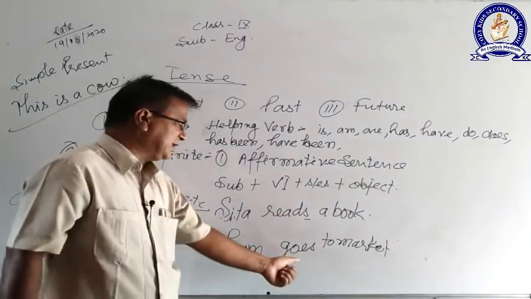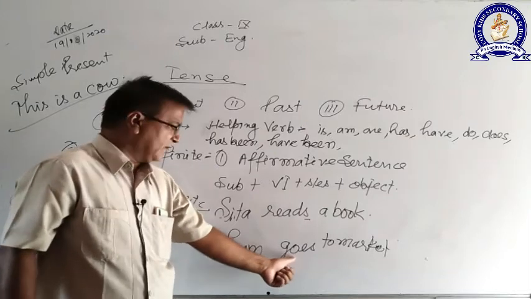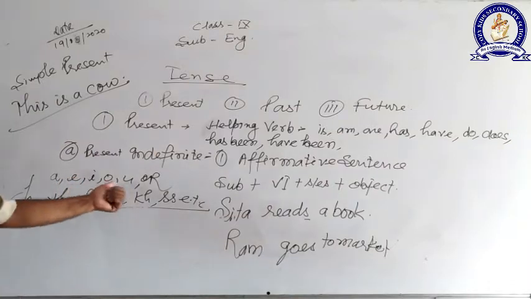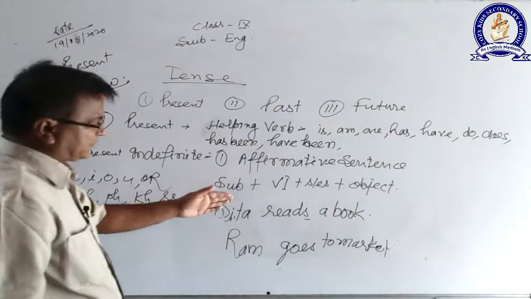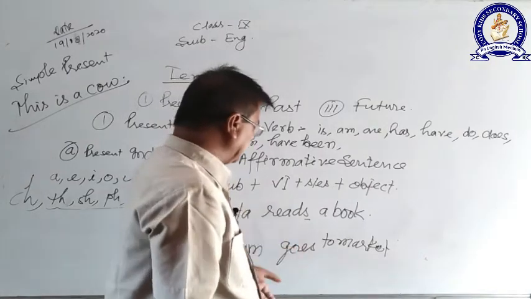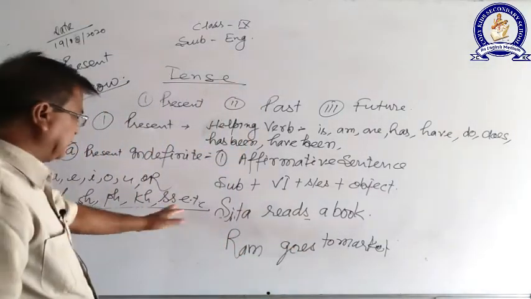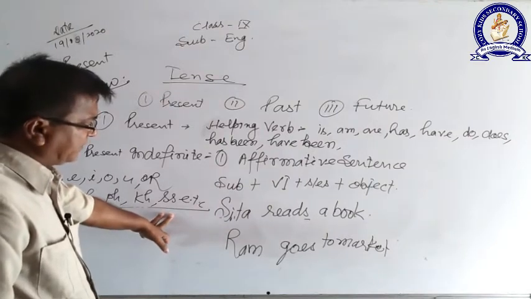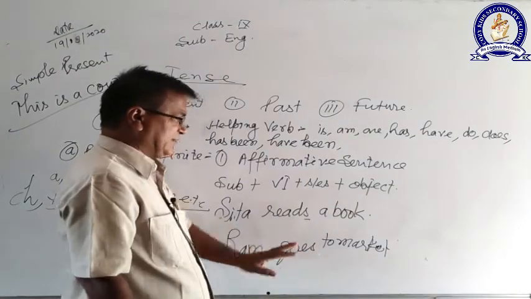Why am I using es? Because of the last letter. What is the last letter of the verb? O. O belongs to vowel. So if the last letter of the verb is either a, e, i, o, u or th, ph, sh, whatever I have written here, so many things you have to note down, then only you will be adding es, otherwise there is no need.